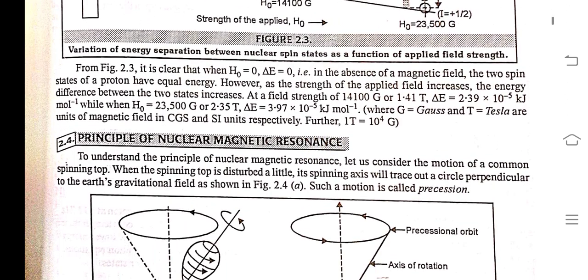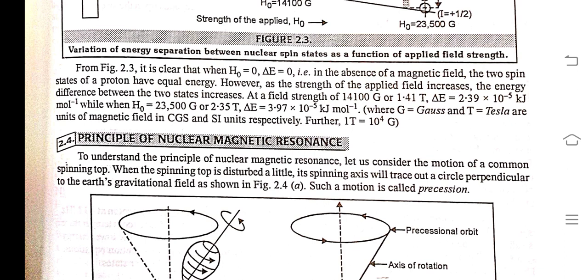From figure 2.3, it is clear that when H0 is equal to 0, delta E is equal to 0. In the absence of a magnetic field, the two spin states of a proton have equal energy. However, as the strength of the applied field increases, the energy difference between the two states increases. At a field strength of